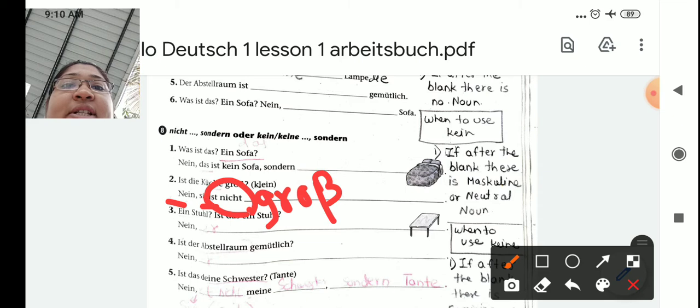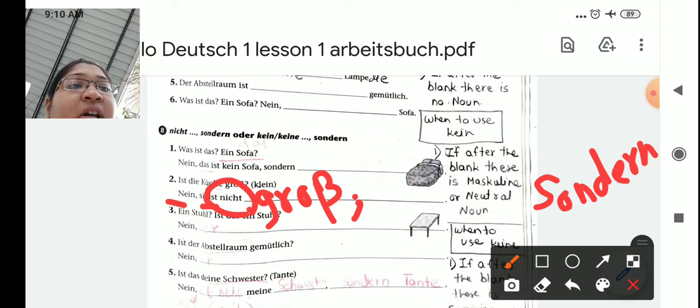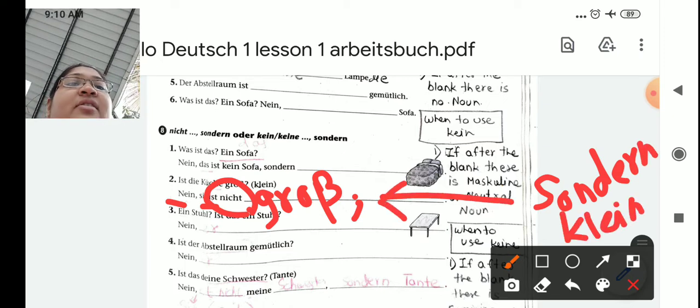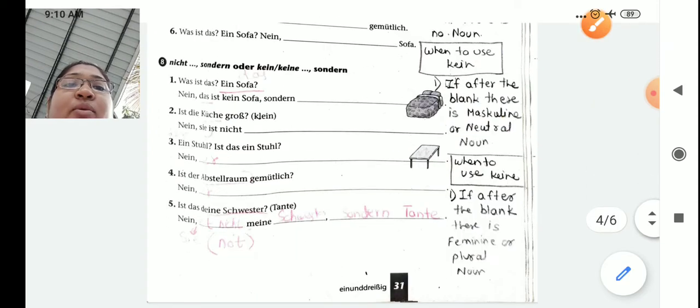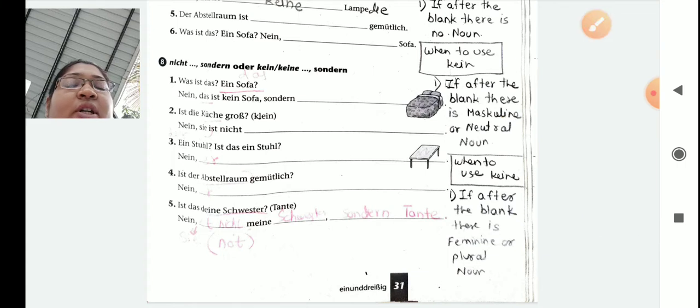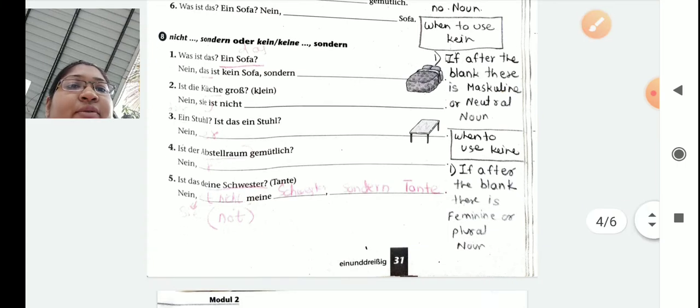As gross is not a noun, it's an adjective. That's why we have used nicht. Nein, sie ist nicht gross, comma, rather it is small. So you have to write there, sondern klein. This you have to write after gross. So like this you are supposed to solve. So pay attention whether you are talking about a noun or an adjective.